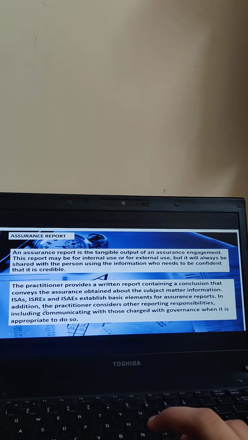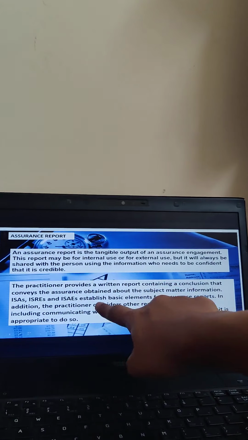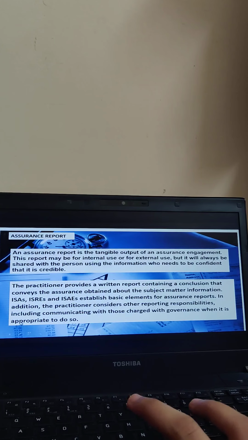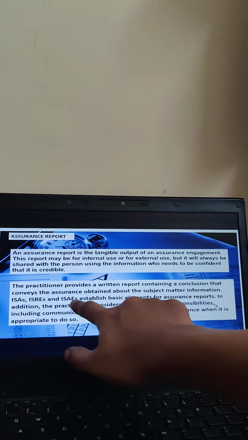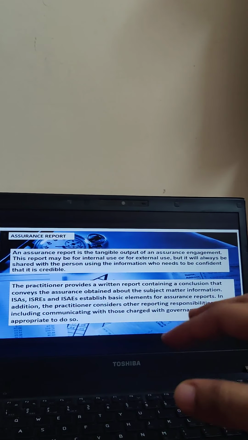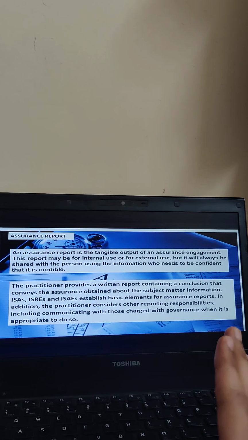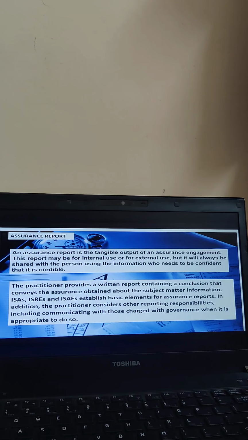Okay, now ISAs, ISREs, ISAEs establish basic elements for the assurance report. According to these particular standards, you need to have certain things in your assurance report. Now in addition, the practitioner considers other reporting responsibilities. Apart from these responsibilities, there are other responsibilities that the practitioner has to fulfil, that is communicating with those charged with governance when it is appropriate to do so. He needs to communicate the report also to government officials whenever he thinks it is right to share the information. Okay, I hope the assurance report is clear.